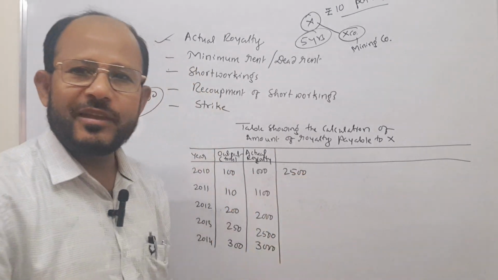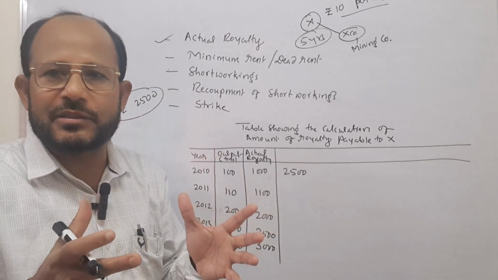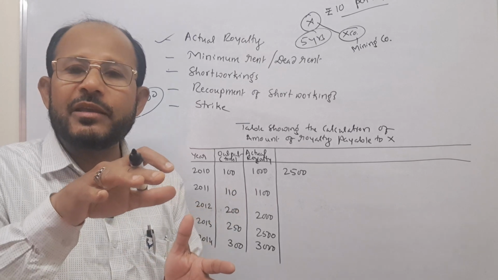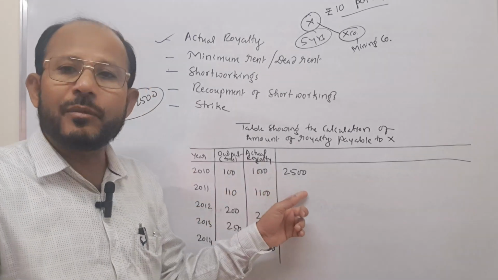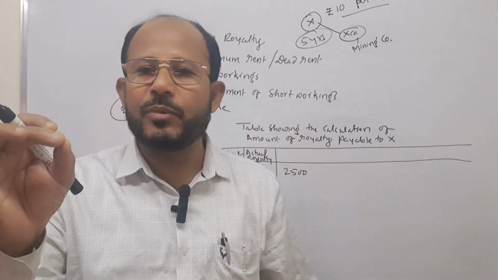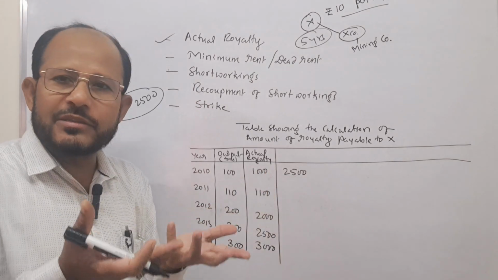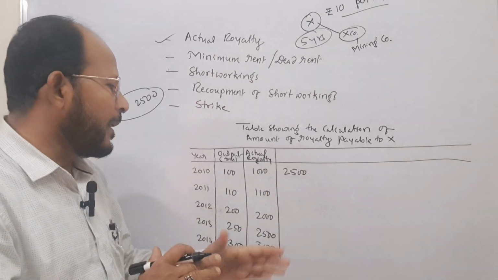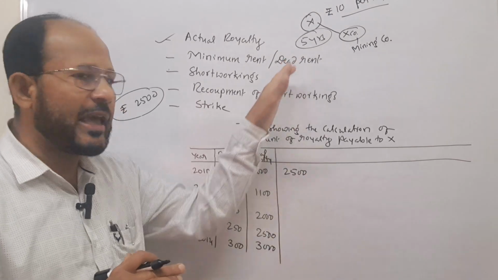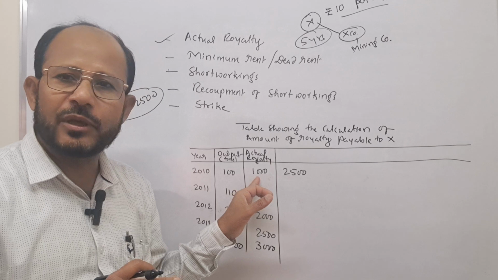Just to see here, how much should the company give? 2500 is to be given because the contract says, in case the actual royalty is less than the minimum rent fixed by the owner, in that case the minimum rent is to be given. That is why here the minimum rent is more and the actual royalty is less. Because of this reason, the owner Mr. X is going to get rupees 2500 but not rupees 1000.